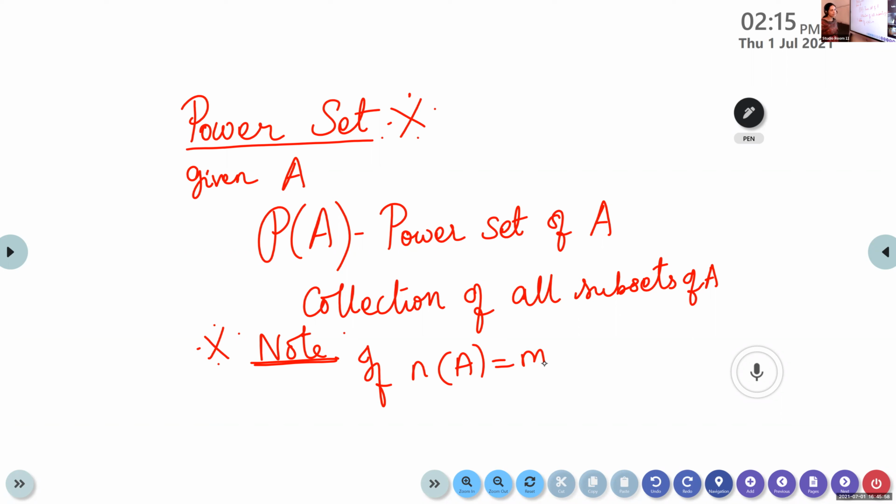If N of A is M, then what will be N of P of A? 2 raised to M. Very good. If A is a set containing M elements, then P of A will contain 2 raised to M elements.